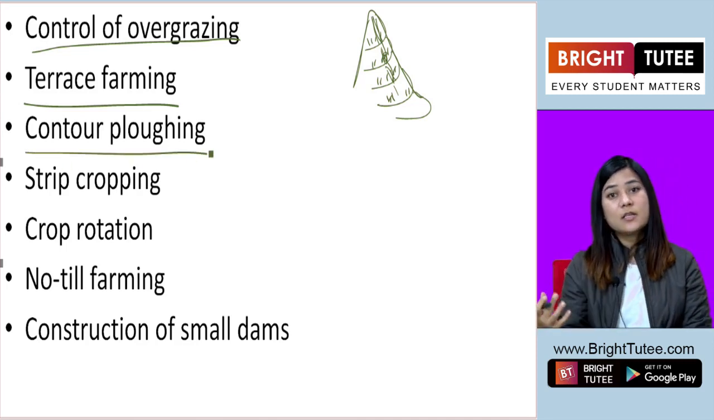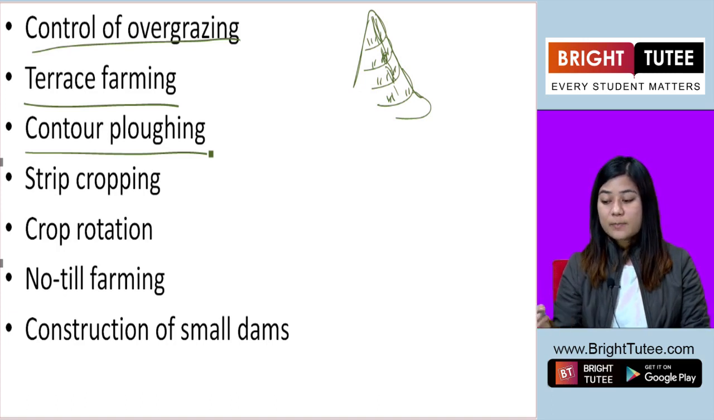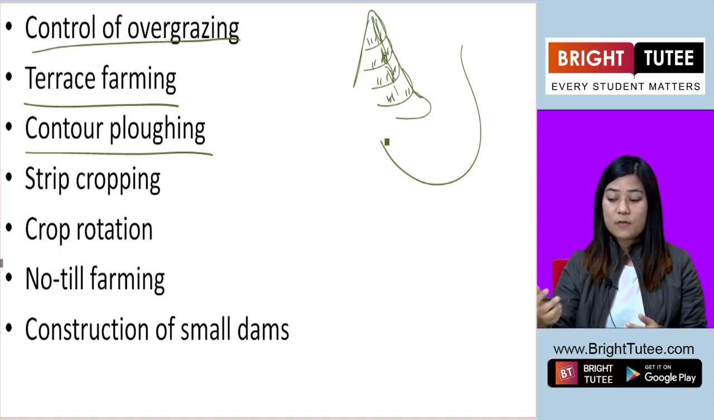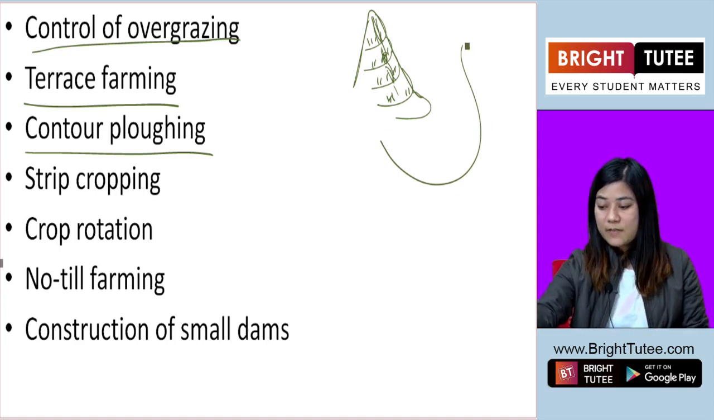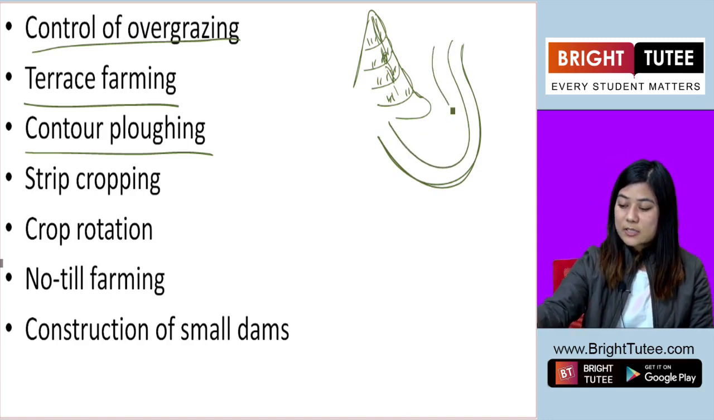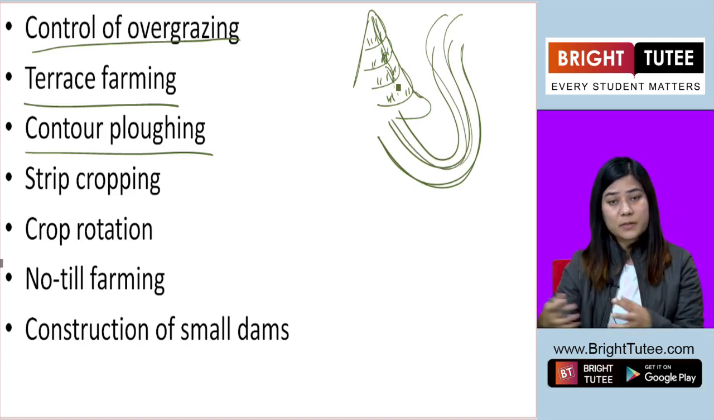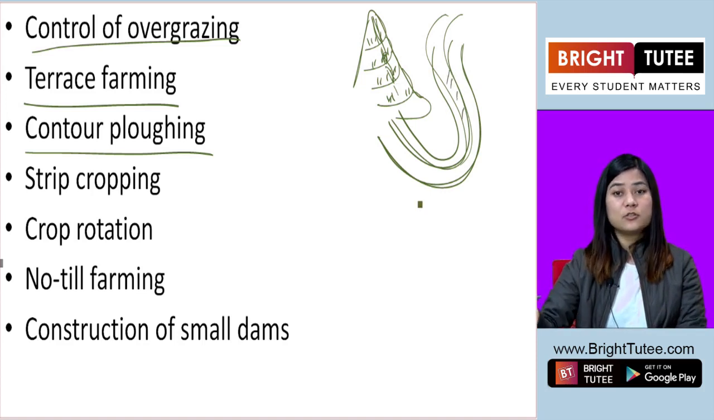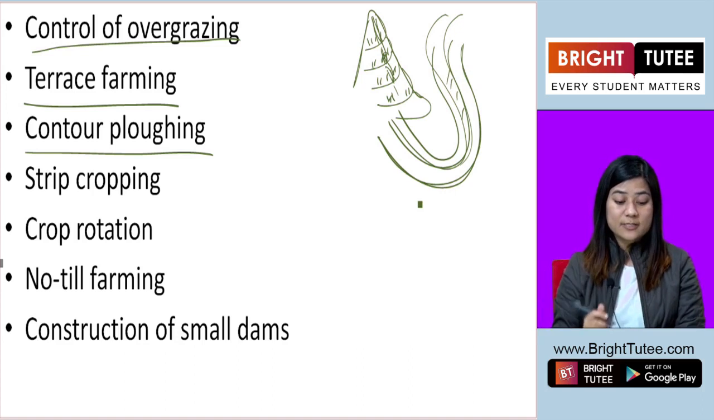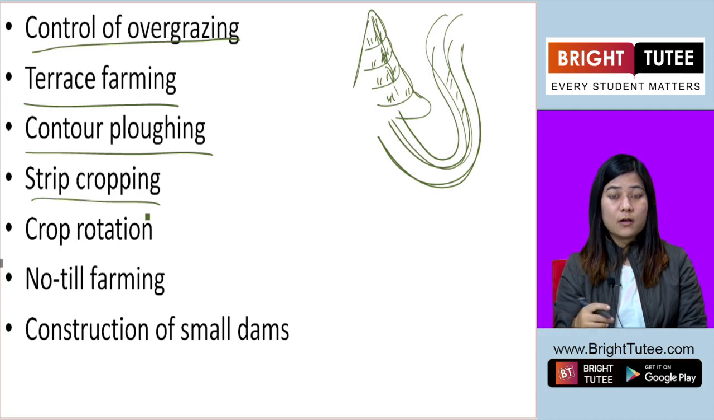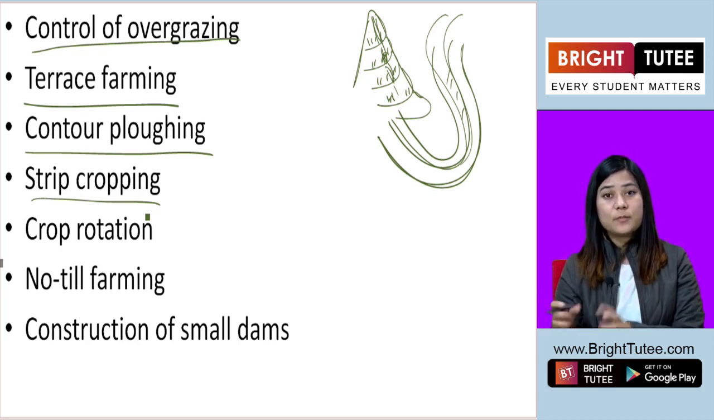Contour ploughing is another measure to prevent erosion. Contour ploughing is if the shape of the plane of the terrain is in such a way, if it is in this way, then the ploughing is also done in this way, so that when the water flows or the wind flows, then it does not disturb the pattern of the contour, but rather it retains the fertility of the soil and erosion does not take place. Okay. Strip cropping is another measure we can adopt to conserve the soil.